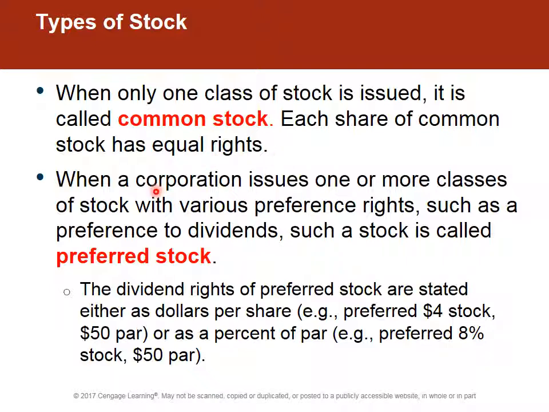Now, if a company has more than one class of stock with a lot of different preference rights, such as a preference to dividends, it's going to be called preferred stock. Not all companies have preferred stock. In fact, you don't see it very frequently.